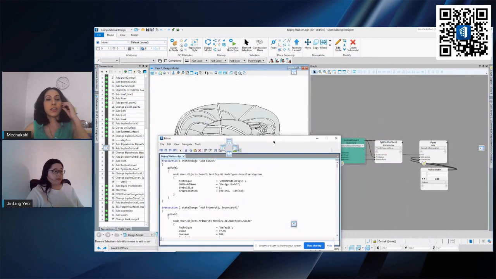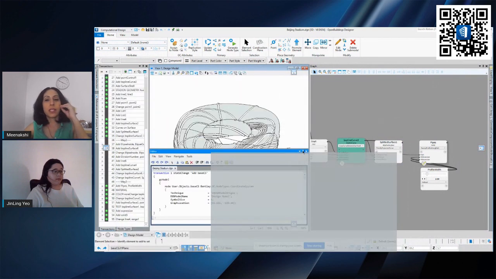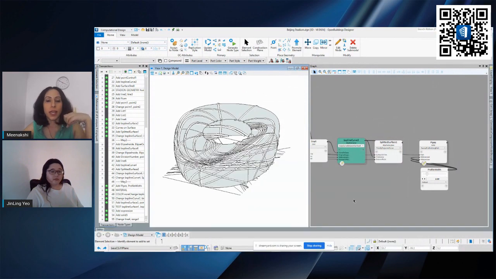Yep. So in our last session, Jinling, we had spoken with Ramao about the object-oriented tools and scheduling within Open Buildings Designer, taking advantage of all the smart and intelligent features of Open Buildings Designer. Now the generative components are available within Open Buildings Designer. Does this mean that it can be used to automate tasks and create reports for all the different variations that you create? Does that mean that all the intelligent objects can have these different variations as well?